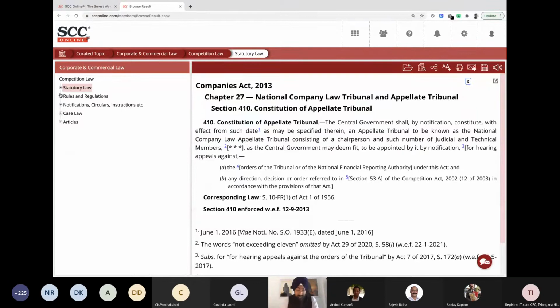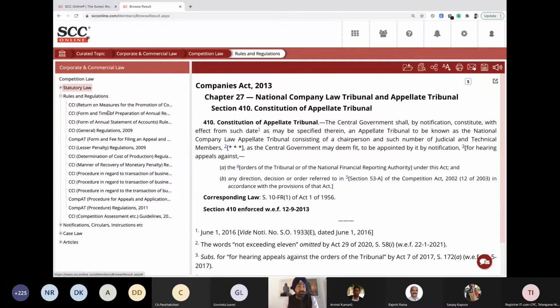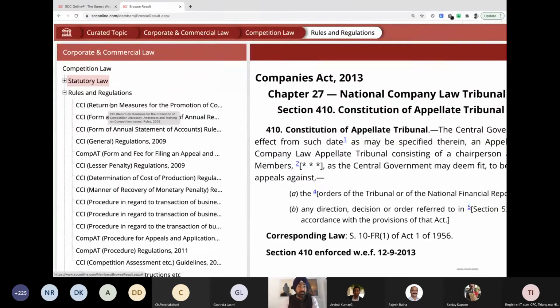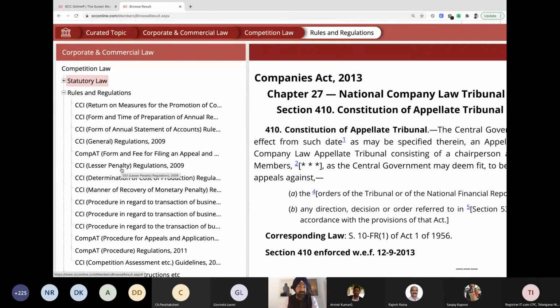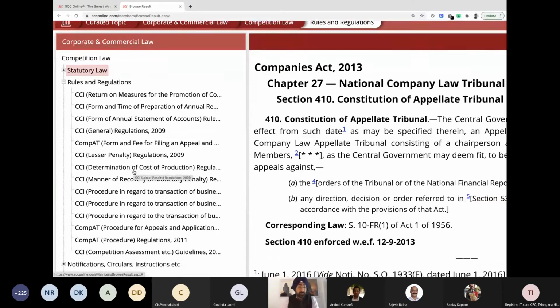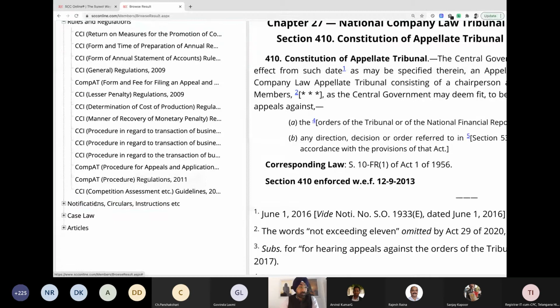The next one, that is rules and regulations. If I click on this, all the rules and regulations which are governing or which have come under competition law are available over here. CCI being, I think, the most important, and now the compact. So those are all available over here. Then the notifications. So there are only two notifications from the Ministry of Commerce and Industry. So those are available over here.